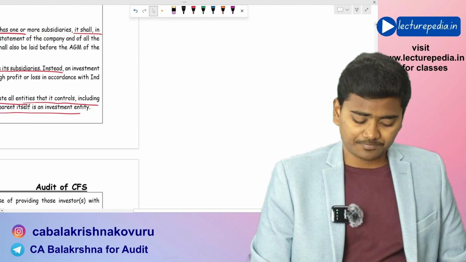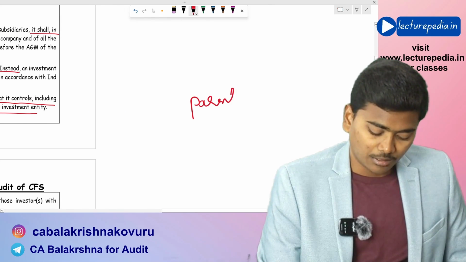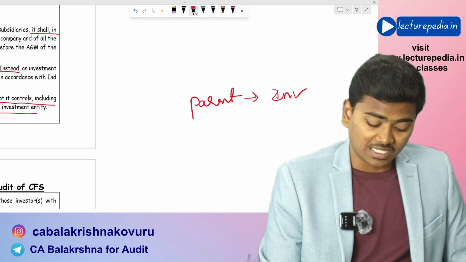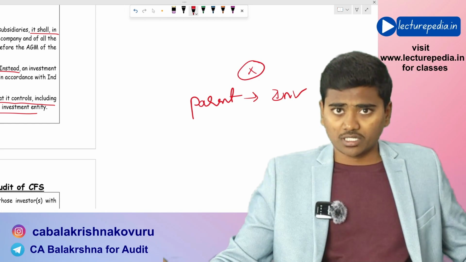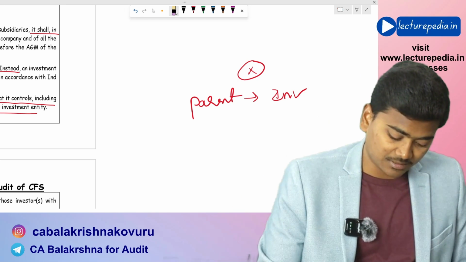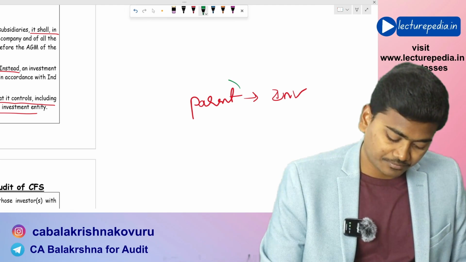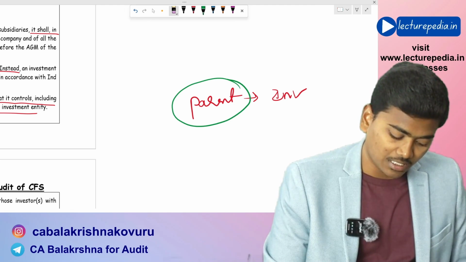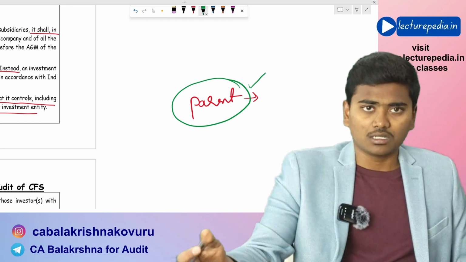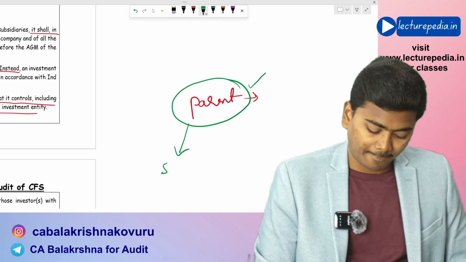What it is saying is, if the parent entity is an investment entity, then it need not prepare consolidated financial statements. That is the first point. In case the parent entity is not an investment entity, let's say it is a normal manufacturing entity, now it has a subsidiary.